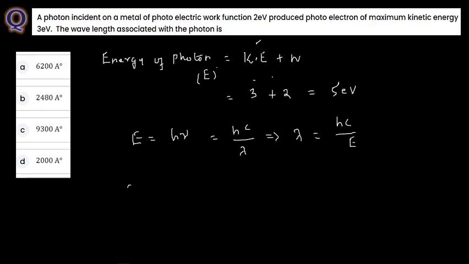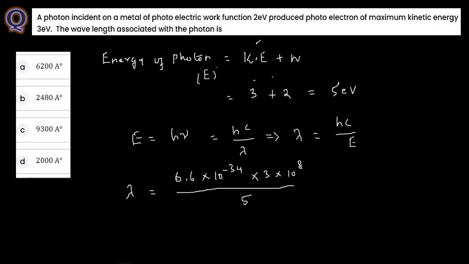Now I just mentioned here, substitute the value: lambda is equal to h, which is 6.624 into 10 power minus 34, into 3 into 10 to the power 8, and whole divided by the energy value here, which is 5 electron volt.